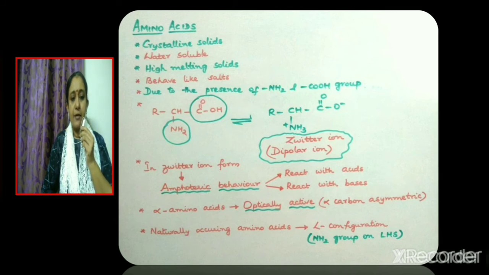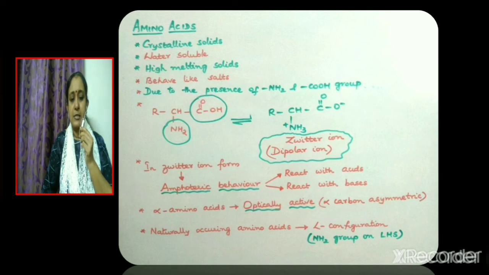Now consider alpha amino acid, that is RCHNH2COOH. Alpha amino acids are found to be optically active. It is due to the presence of an asymmetric carbon. The alpha carbon is asymmetric in alpha amino acids.